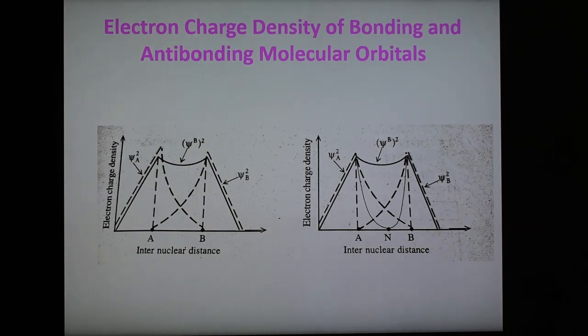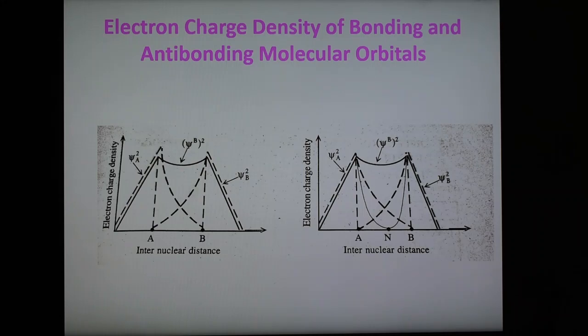So the first figure shows the electron charge density for the bonding molecular orbital psi b square, and for the individual atomic orbitals psi a square and psi b square, against internuclear distance. In this case, psi b square is shown by the solid line, and psi a square and psi b square are shown by the dotted line. The points A and B represent the nuclei of the two atoms.